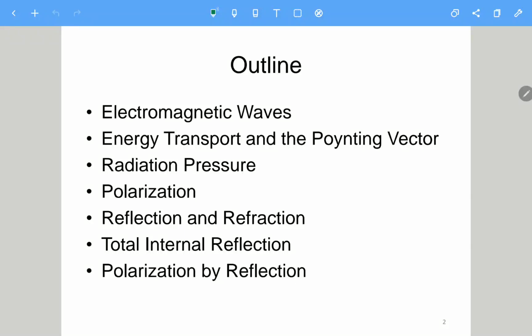Okay, so this is the outline of chapter 33 about the electromagnetic wave. 电磁波. Okay, so in the outline, of course, we will introduce what is the electromagnetic wave, and then the energy transport and the Poynting vector. And then we will also introduce the radiation pressure.